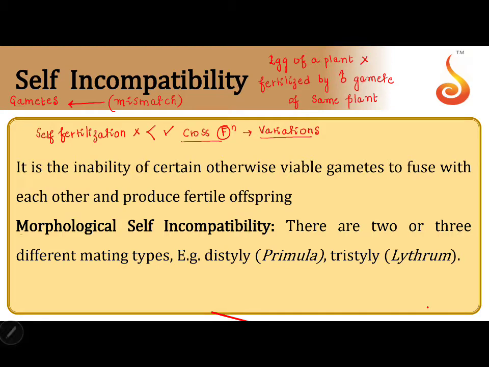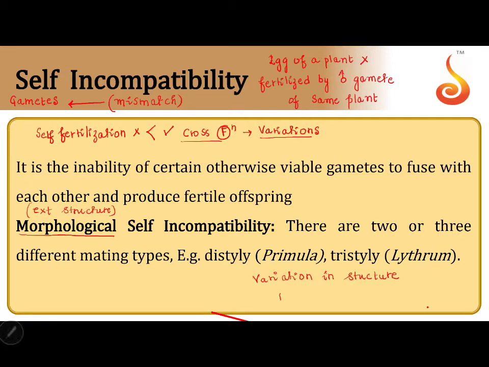Like the slide is saying, morphological means external structure. Morphological self incompatibility means the plant would adapt a variation in structure to avoid self fertilization and to promote cross fertilization and adaptation.